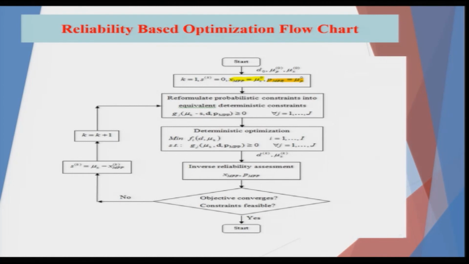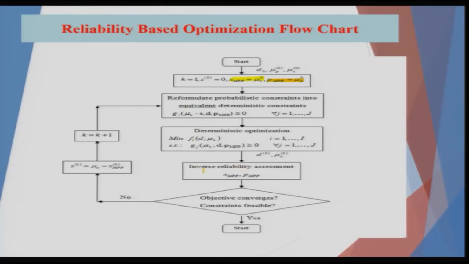Then you find out whether the objective function converges or not based on some set boundary values. If they do not, then again you do the optimization in the x space, find out the values of x in the second iteration, map it back to the u space, do the reliability analysis using the PMA or the RIA approach, find out the new MPP points, map it back to the x space, find out x2, and continue doing this till you reach the optimum solution, or the iterative value reaches an optimum value. In the sense, the difference becomes as small as possible.